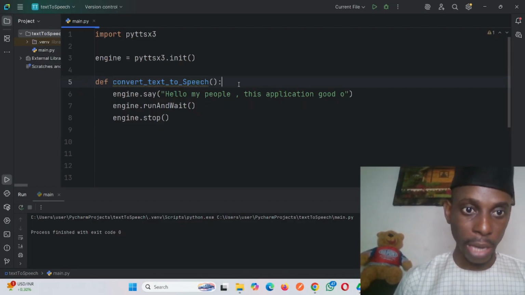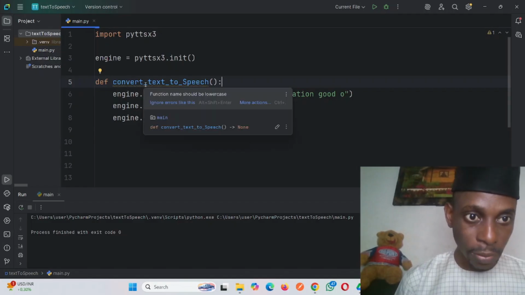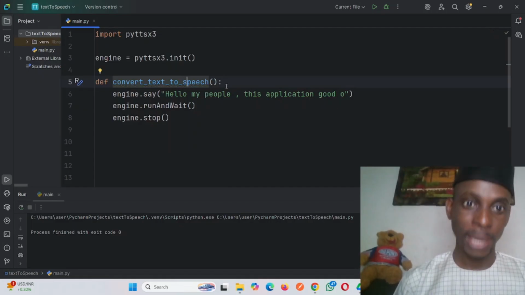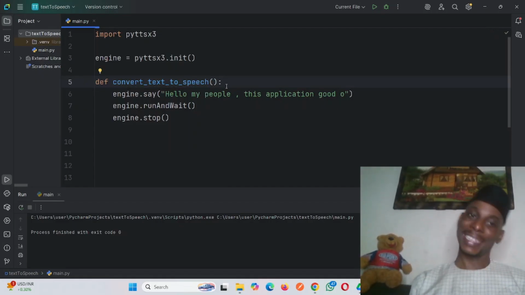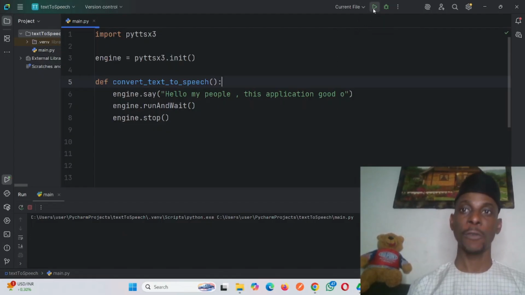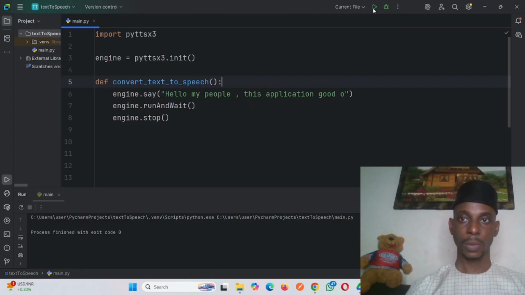Now everything is happy. The function name should be lowercase, not capital. So everybody is happy. Now see, if I click this play button, you will see that it will not speak.